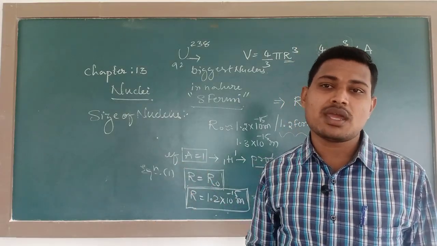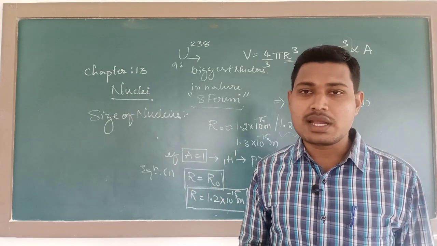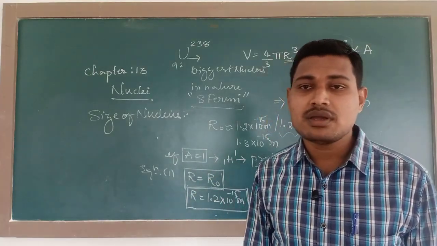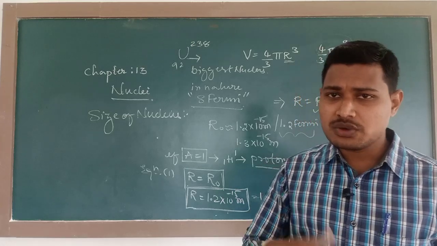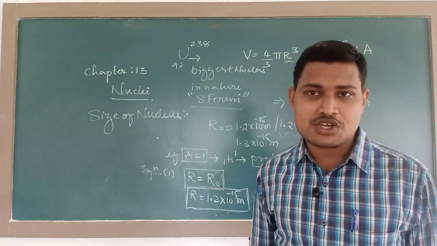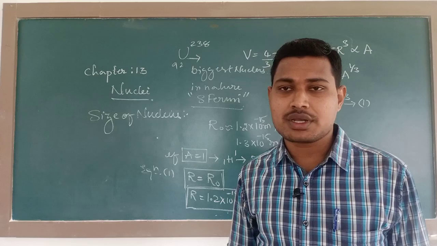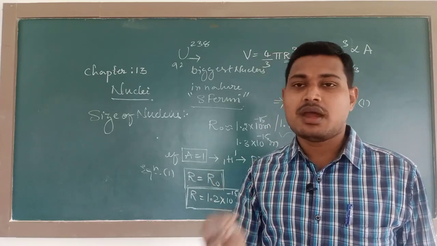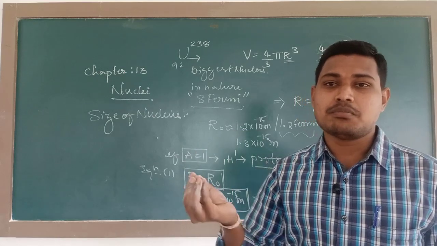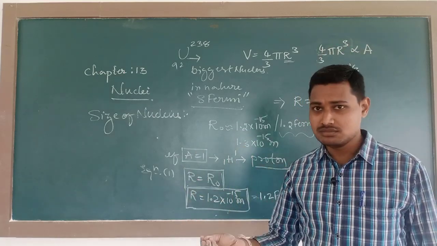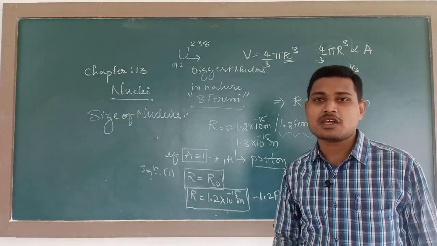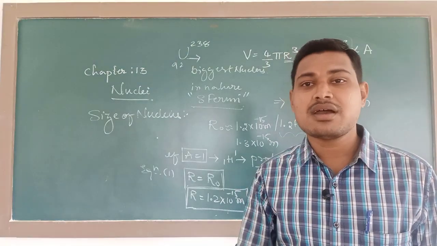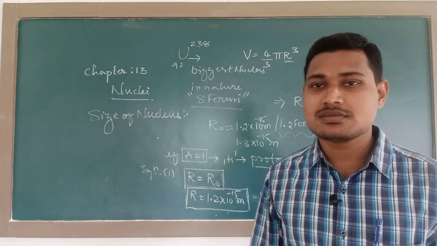In the case of uranium, the biggest nucleus, it is about 8 Fermi. In our next session we shall discuss nuclear mass, nuclear density, and the concepts of mass defect, binding energy, and specific binding energy. Okay, so with this I conclude my today's class. Thank you.